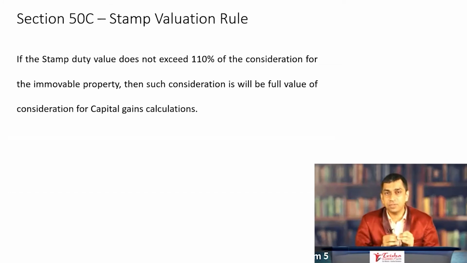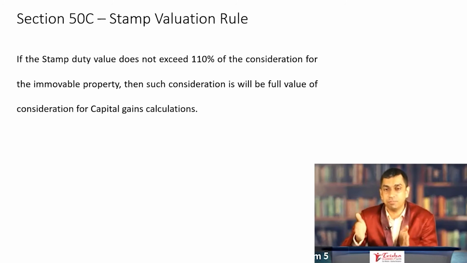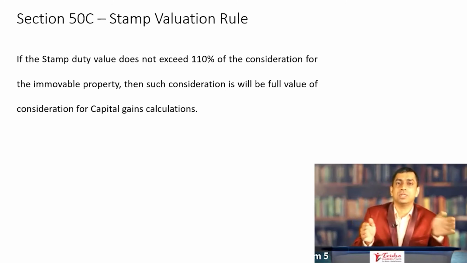Now, a couple of years back, the government realized the harshness of this provision and brought in an amendment which said that if the difference between the stamp duty value and the actual consideration is not more than 5%, then forget the stamp duty value. The actual consideration is deemed to be the actual consideration for calculating capital gains.